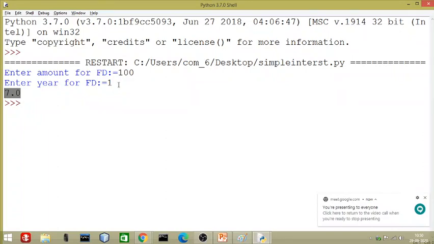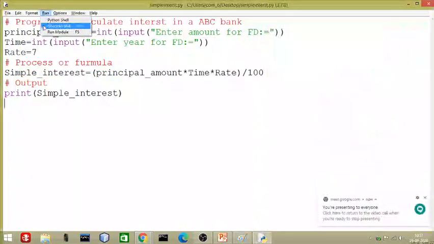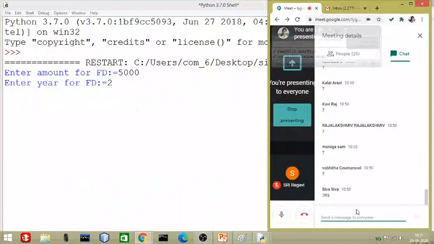Now what will happen if I run the same program again and deposit 5,000 rupees for 2 years? Can you tell me the result? What answer will come?